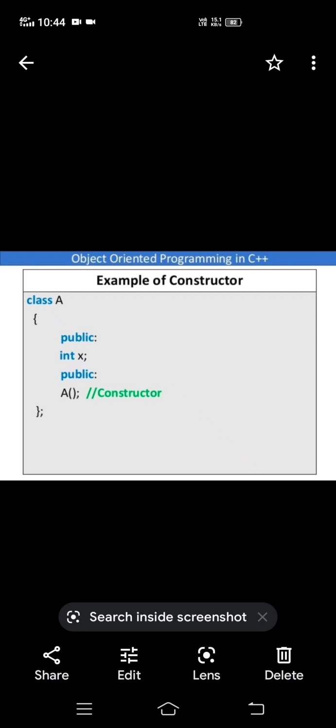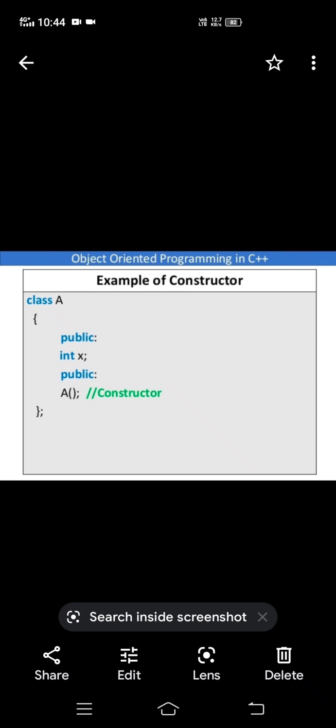That is the constructor, because it has the same name as the class name. One more thing you have to know here: whenever the function name is the same as the class name, it is a constructor.